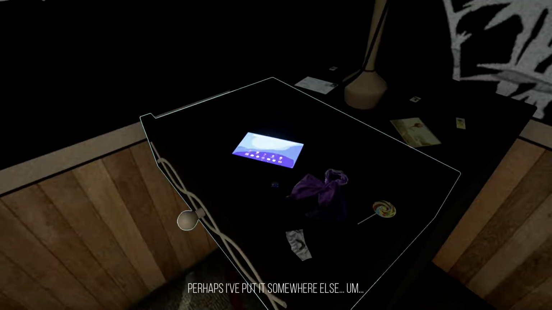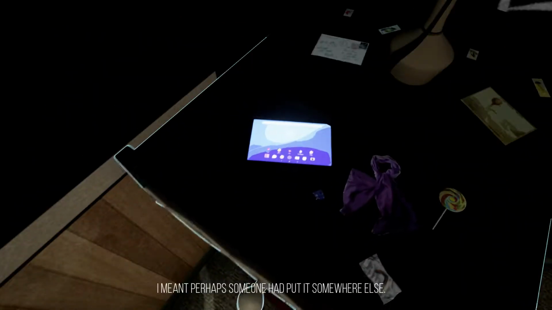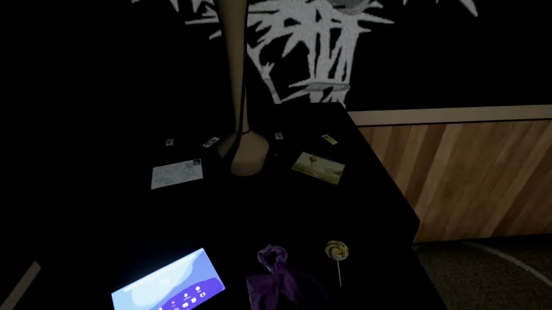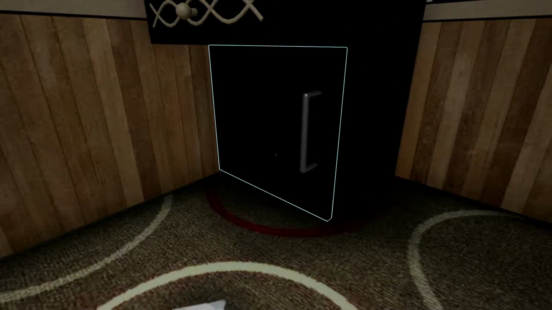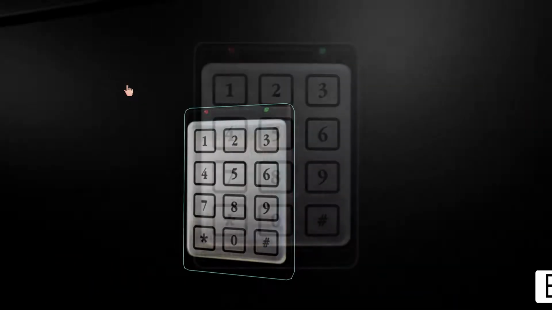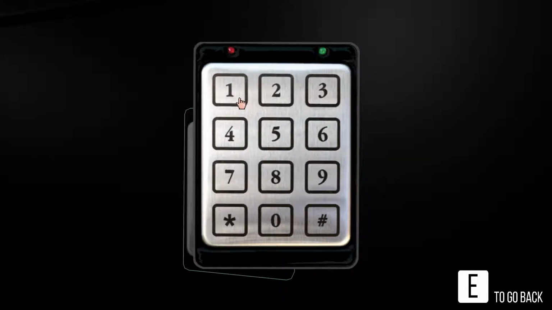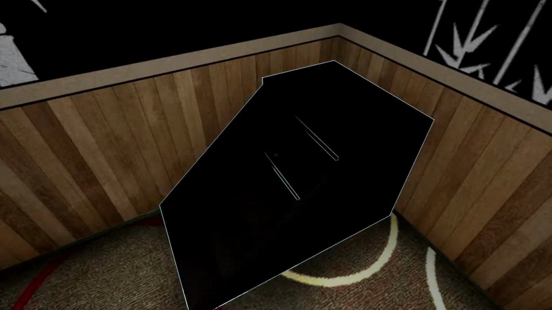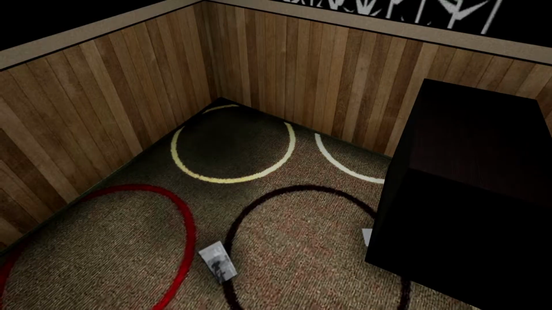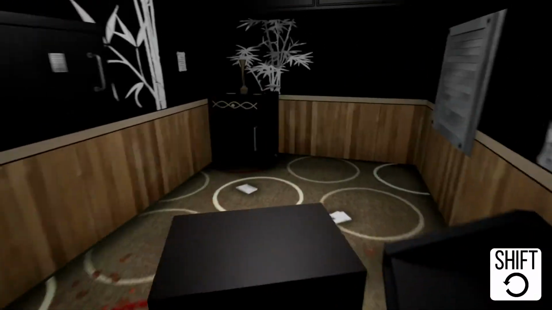Yeah. Perhaps I've put it somewhere else. I meant perhaps someone had put it somewhere else. Go back. Alright. Oh, so I can actually rotate this.